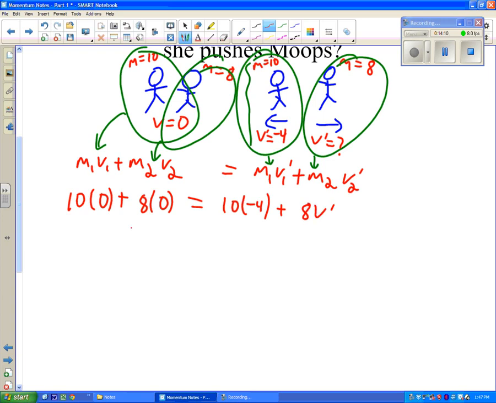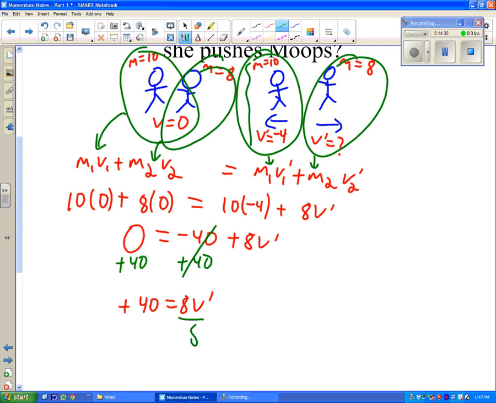So now the left side just becomes 0, and the right side becomes -40 plus 8v prime. I'm going to add 40 to both sides. So I get 40 equals 8v prime. Divided by 8, v prime equals 5 meters per second.